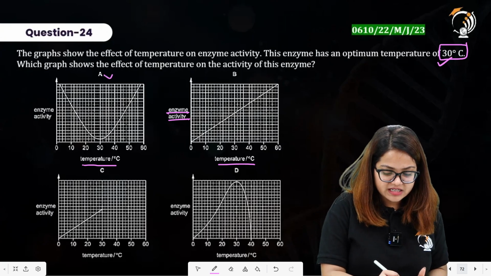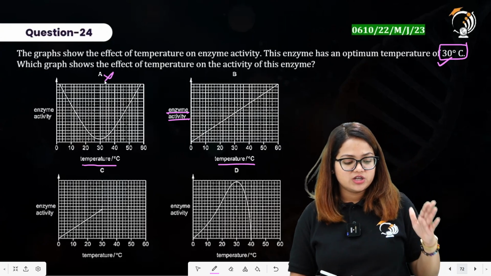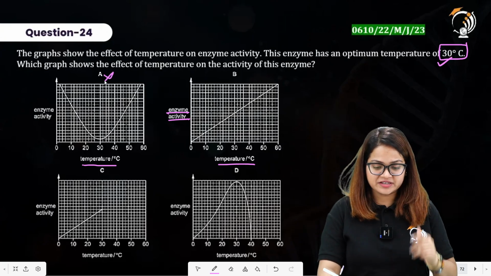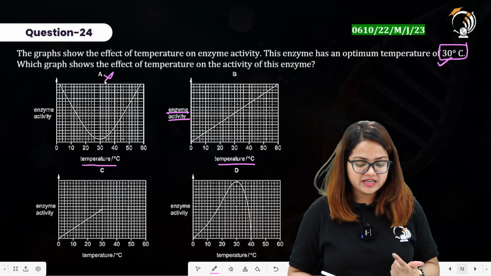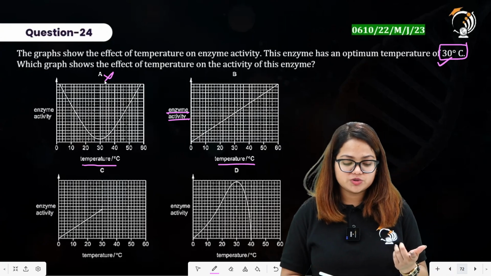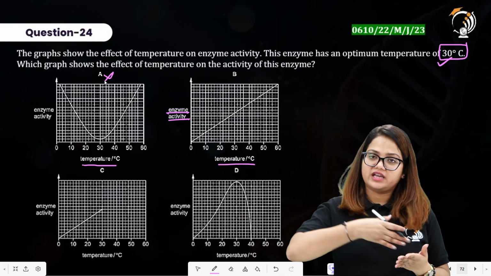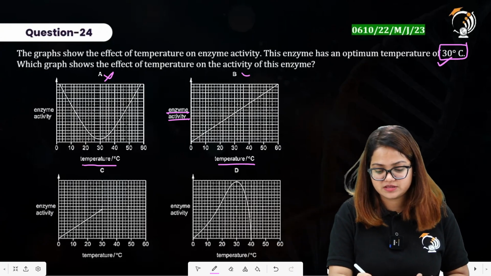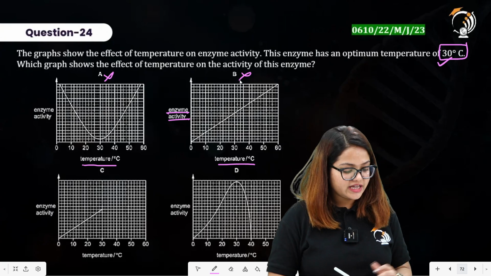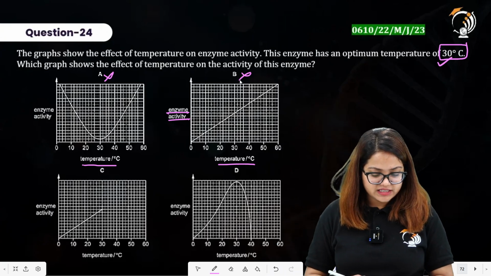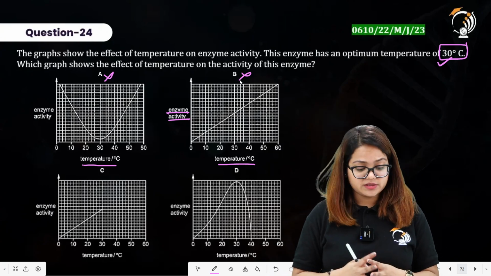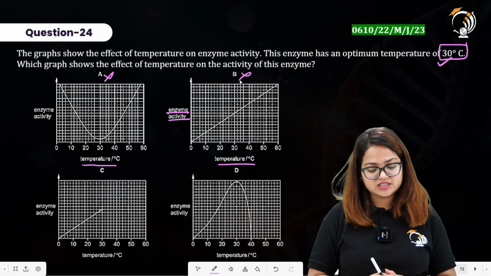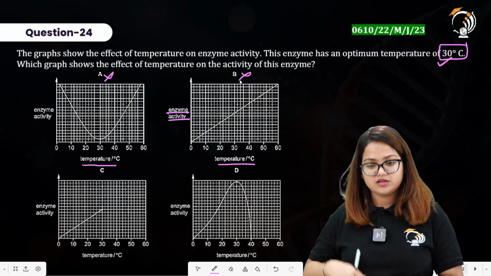We will eliminate A since it is showing the lowest activity at 30 degrees Celsius. We will eliminate option B also, since the enzymatic activity is increasing exponentially as we increase the temperature. This generally does not happen. Option C says that at 30 degrees Celsius, the enzymatic activity is maximum, then it suddenly drops to zero.